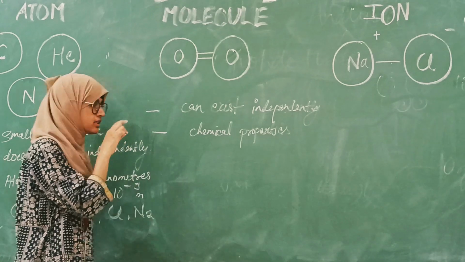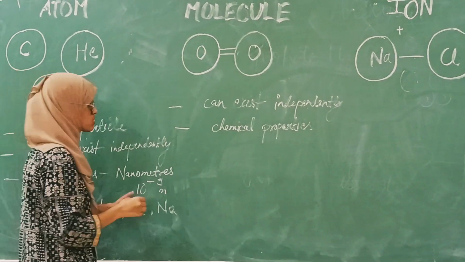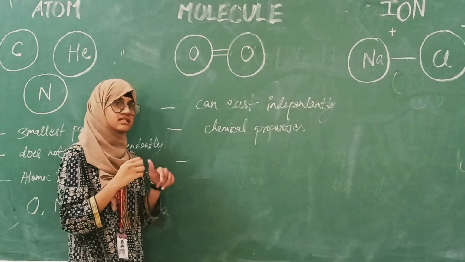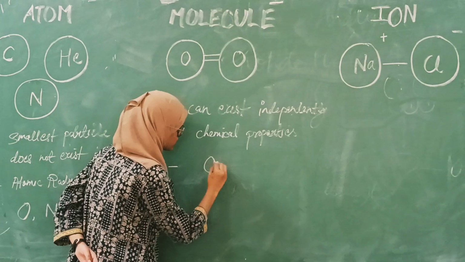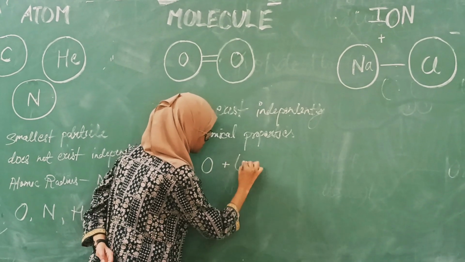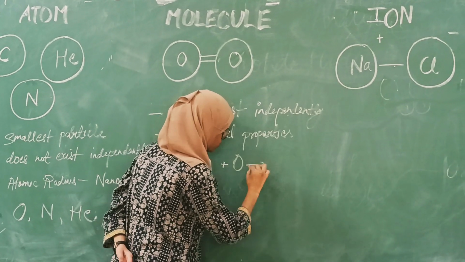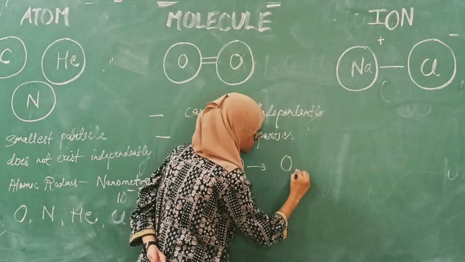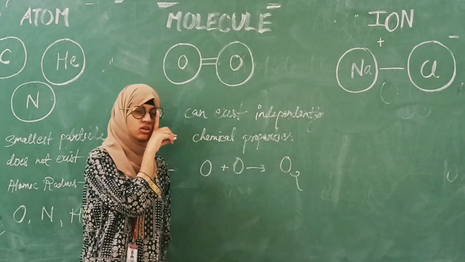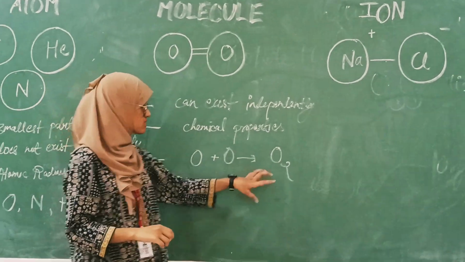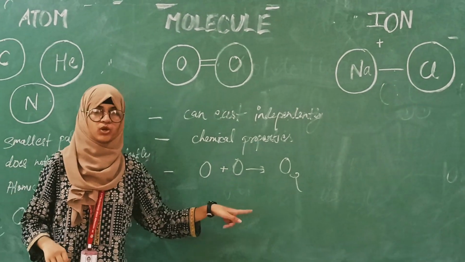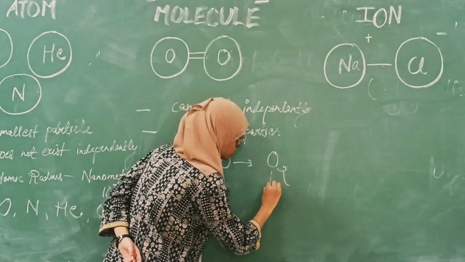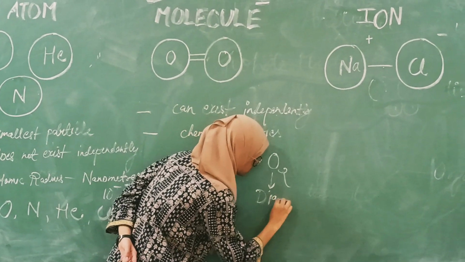For example, the oxygen atom cannot exist independently. So two atoms of oxygen are bonded chemically and form an oxygen molecule. In nature, the oxygen molecule is present. Since two atoms of oxygen are bonded together, it is known as a diatomic molecule.